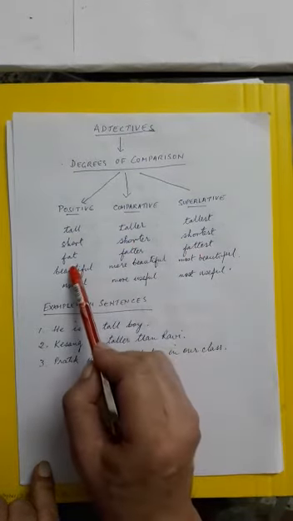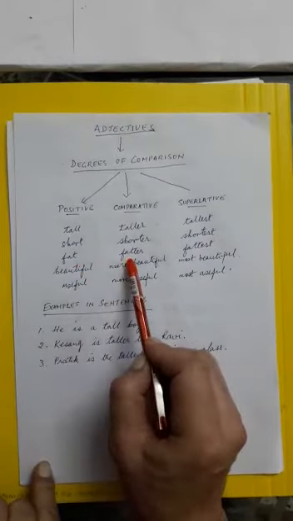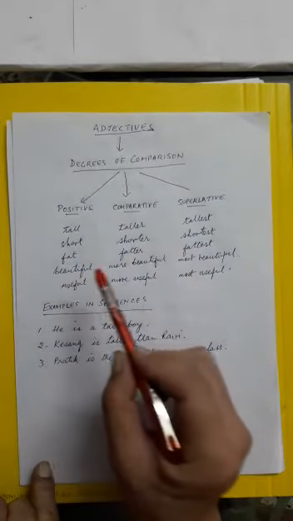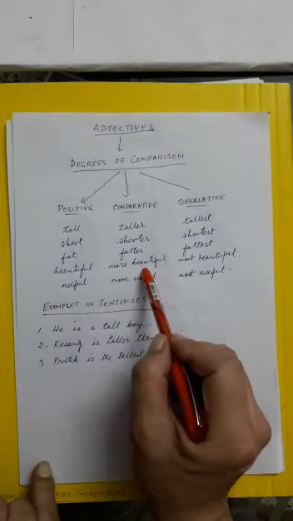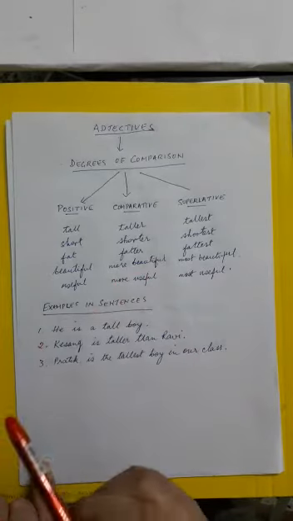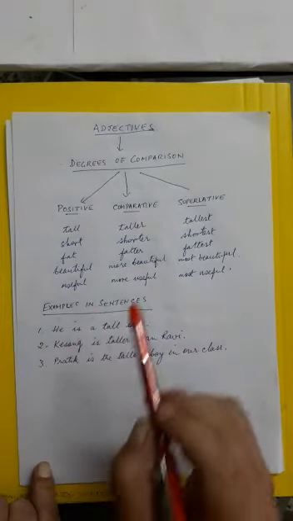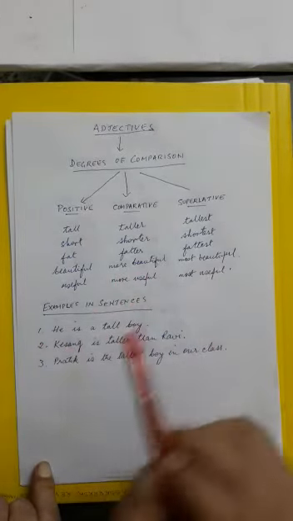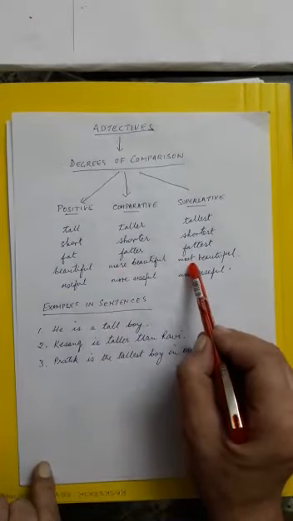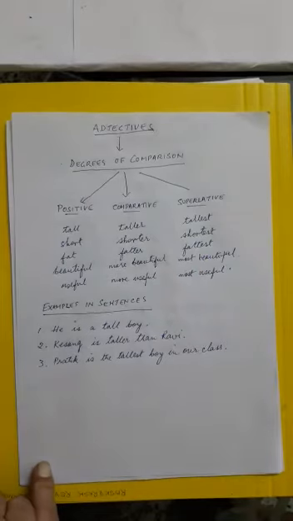Likewise, fat, fatter, fattest. Beautiful, more beautiful. Be careful now, it's not beautifuler, okay? Not beautifuler or beautifulest. It's more beautiful, most beautiful. Are we clear?